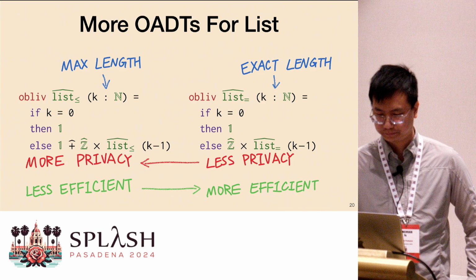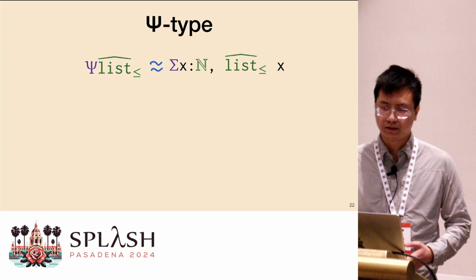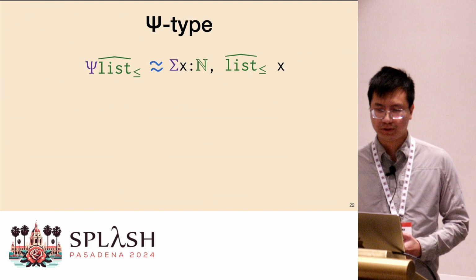Okay, all right. To enable modular translation, in this work, we extended the previous type system with something called site type. So what is a site type? You can build a site type by putting a site before the OADT, but if you know dependent type, it's really just a fancy name that I gave to this variant of dependent sum type. And here is one instance of this type. I use this pair syntax because dependent sum type is secretly just a fancy pair.